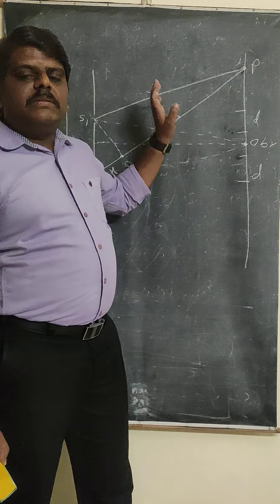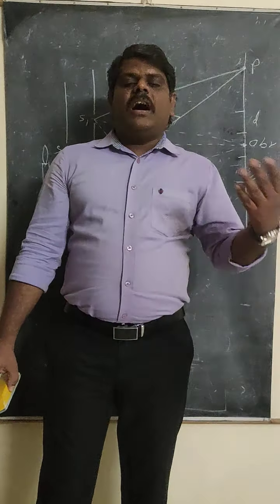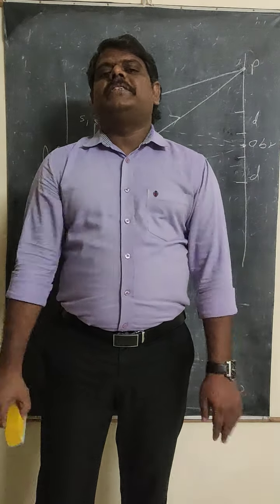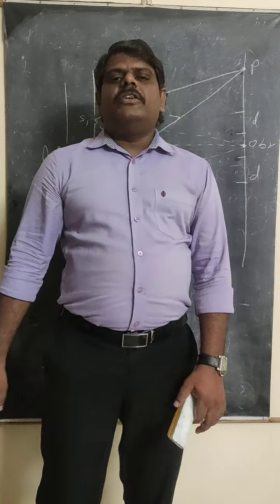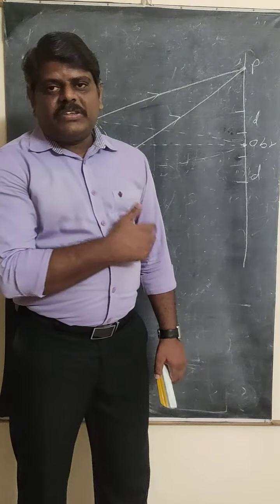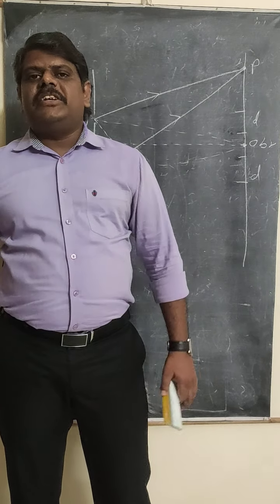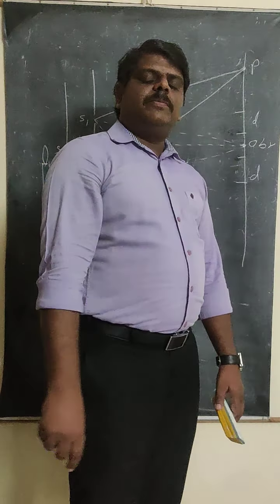After that, based on the distance traveled, sometimes crest interacts with crest, or trough interacts with trough, and in some places crest and trough interact. Based on that, we get the spectrum. Further, we are going to discuss the conditions to get the bright band and the conditions to get the dark band also. Before that, I am going to explain the formula.